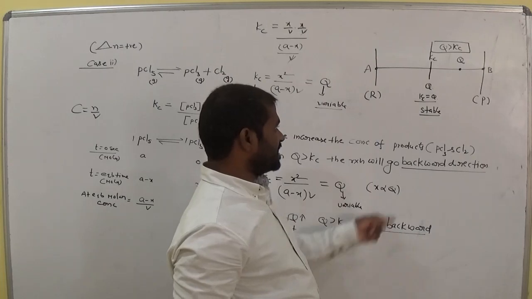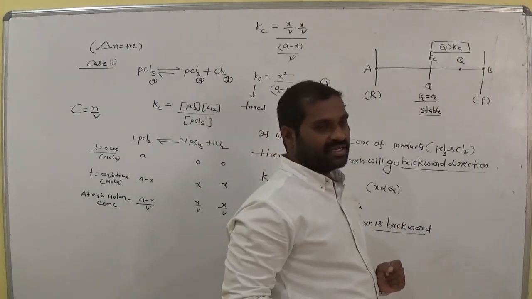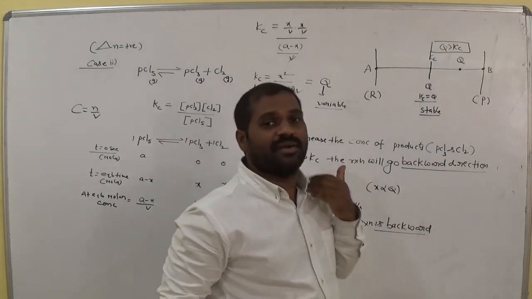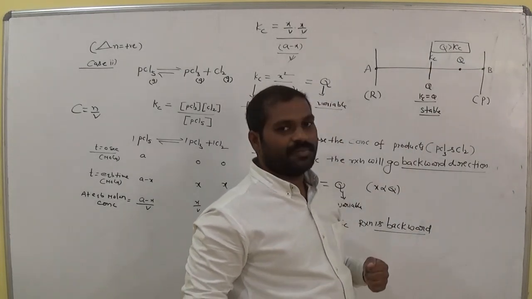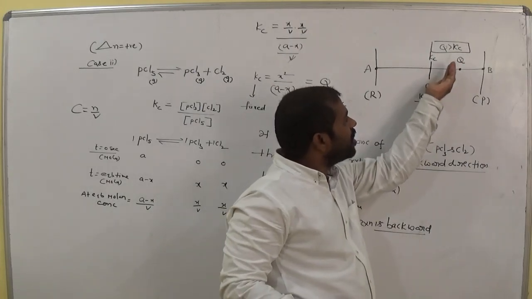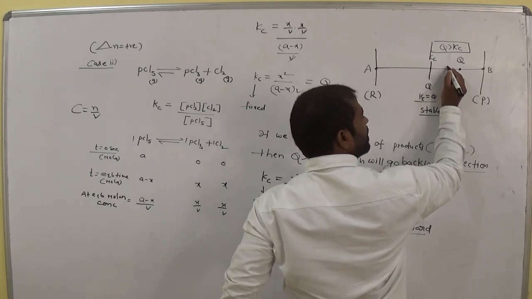Here Q is greater than Kc. So now this is the stable condition. Am I right? Now Q tries to get stable. In which direction does it move? The stable point is here. Now Q moves towards this point. Am I right? In which direction?